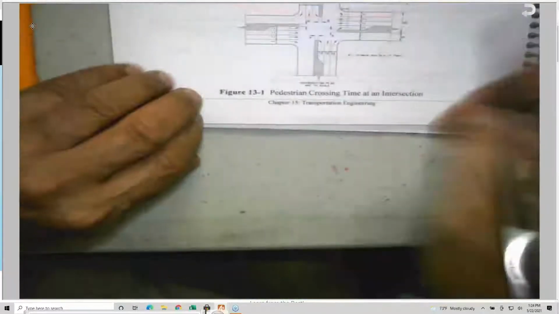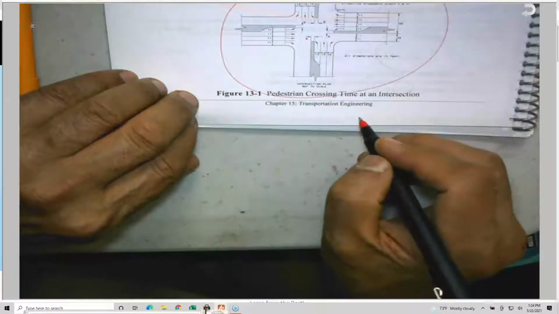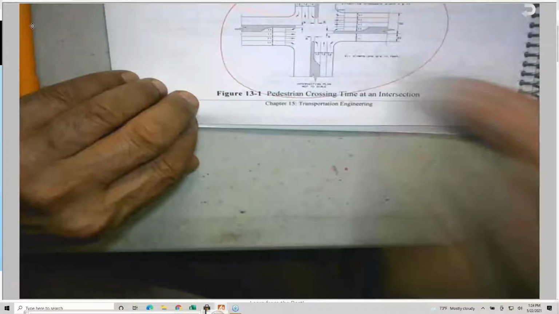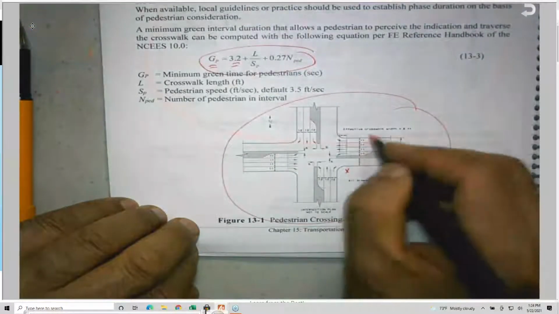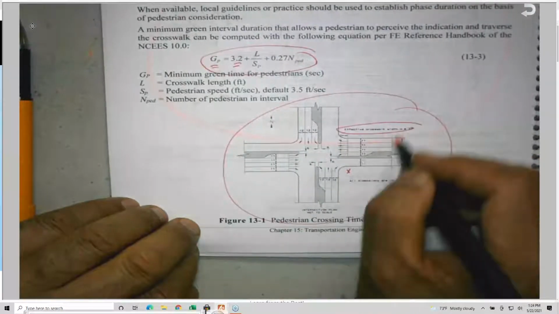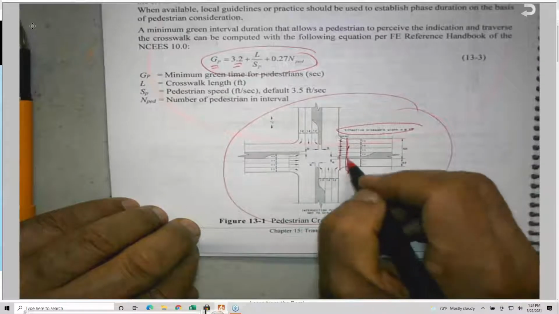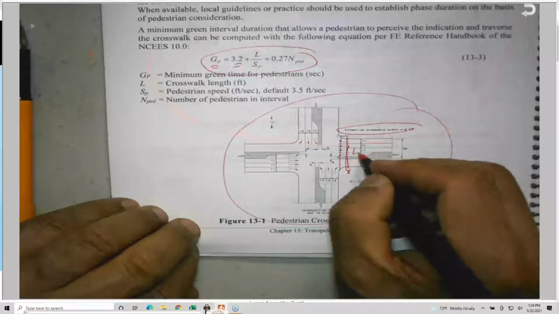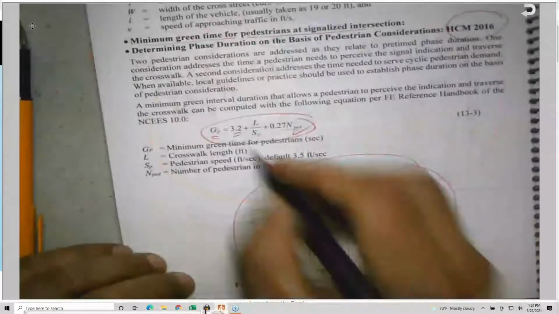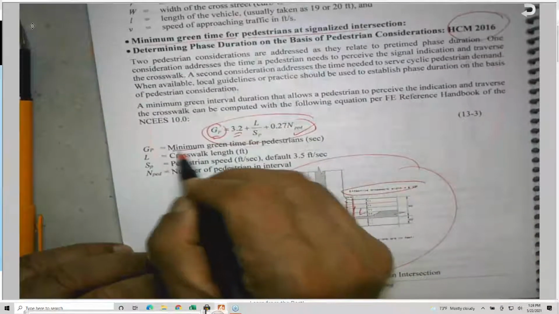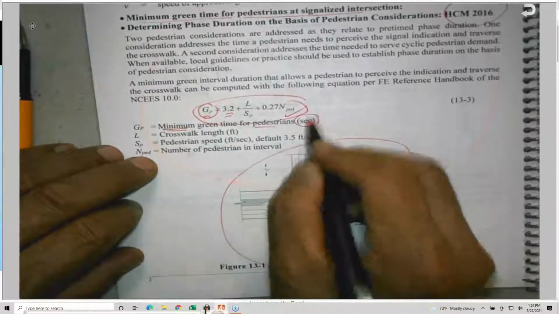And this is an illustration here showing you the pedestrian crossing, time at intersection. So if we are waiting here, and we have the crosswalk width W, and we have a length, which is L from curb to curb, we are using this equation to determine the minimum. Always, by the way, codes provide minimum green time for pedestrians, and this is in seconds.